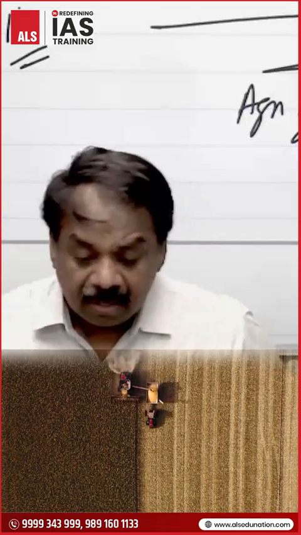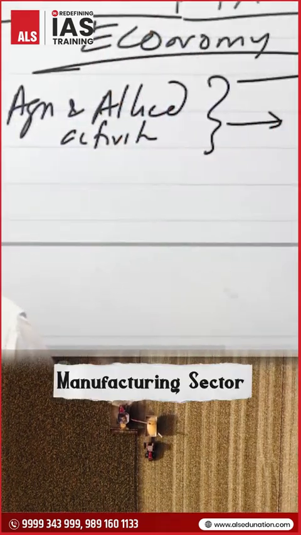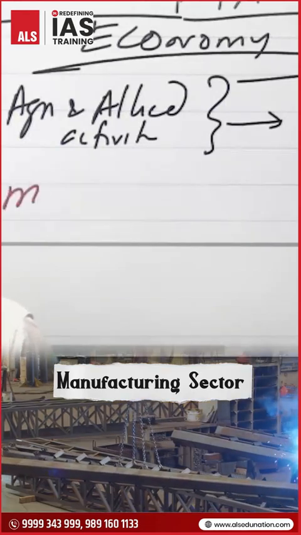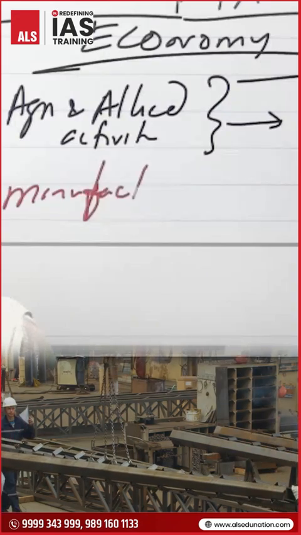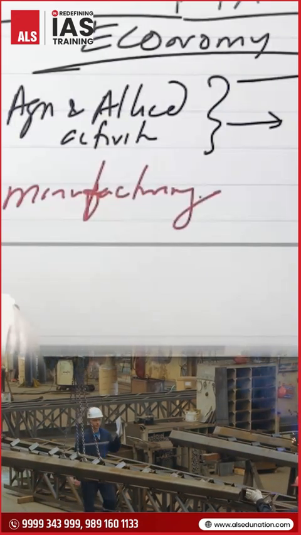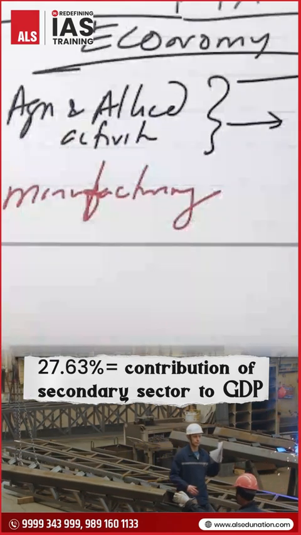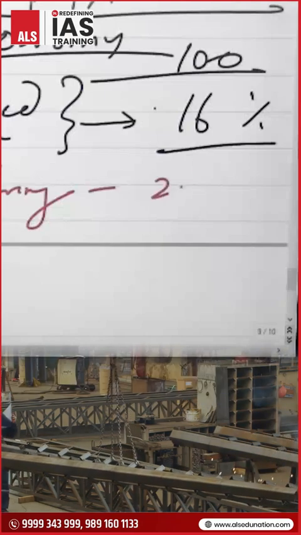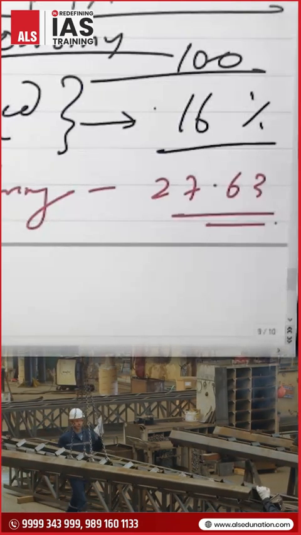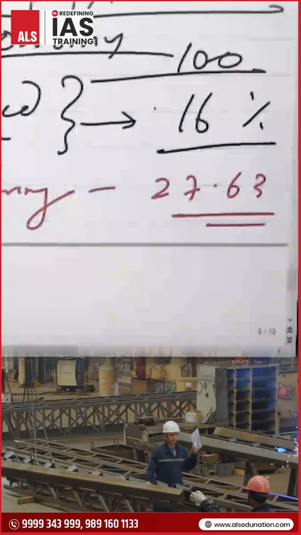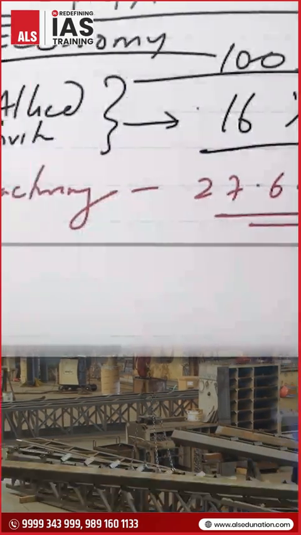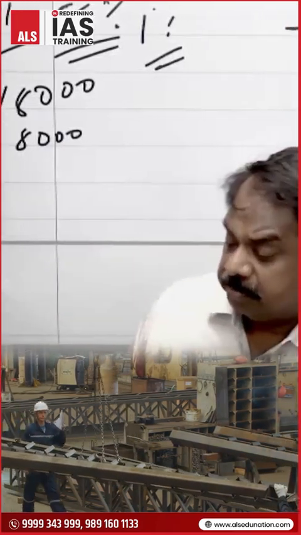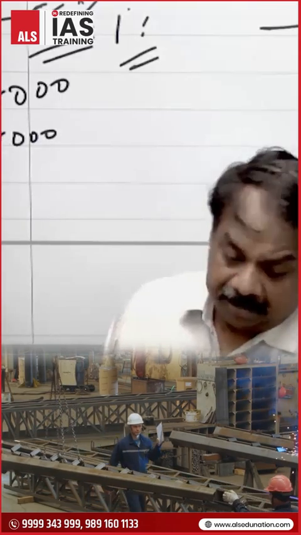Now, the second is the manufacturing sector, the secondary sector. Its contribution is just 27.63%. This is the figure for 2024-25, this year's figure I am talking about. 27.63% is the manufacturing sector's contribution to the GDP.